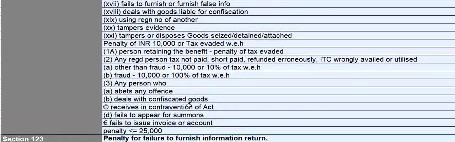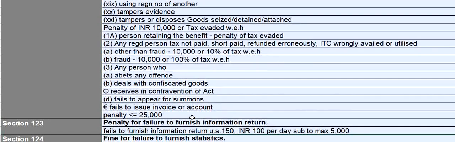And any person who is abetting an offence, who is supporting the person who is committing an offence, or who deals with the confiscated goods, or who receives in contravention of the Act, or fails to appear for summons, or fails to issue invoice or account, then he is liable for a penalty not exceeding 25,000 rupees.